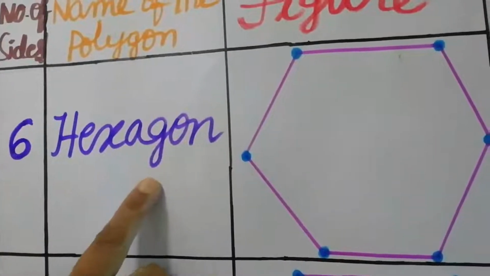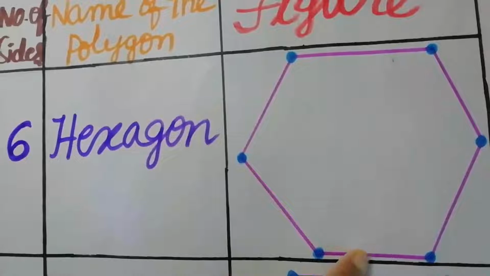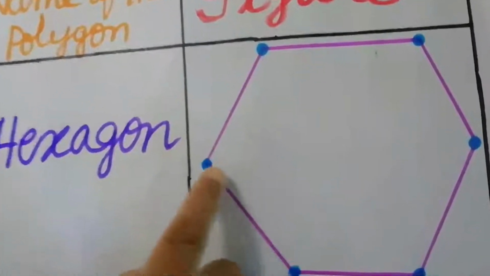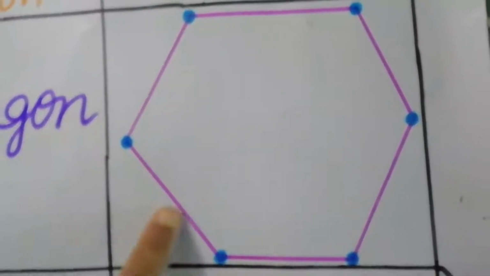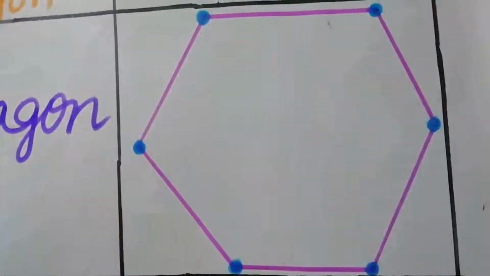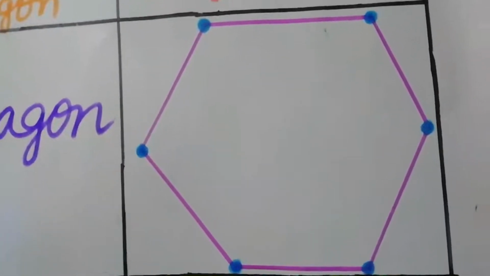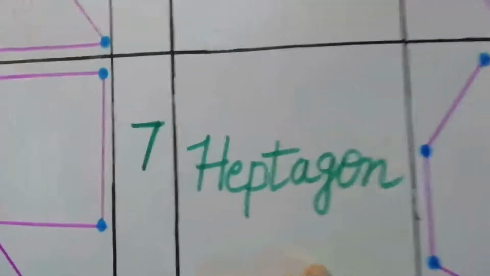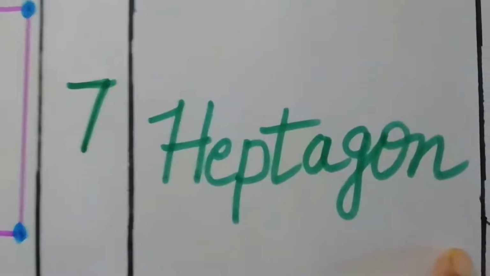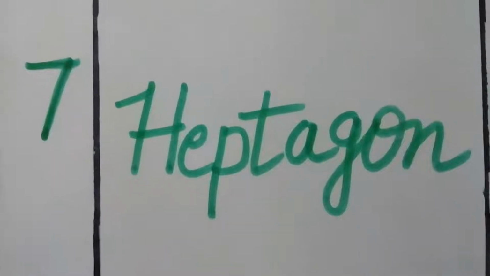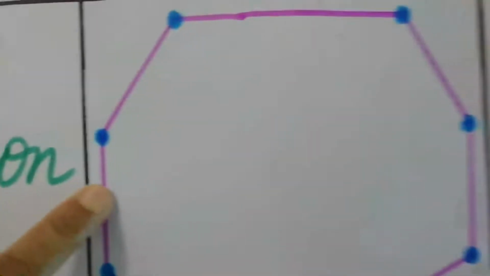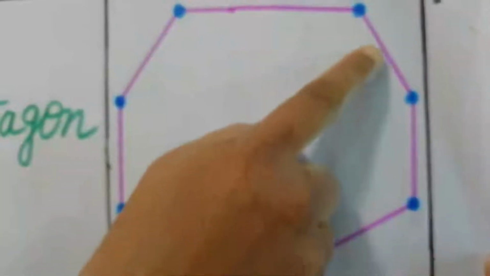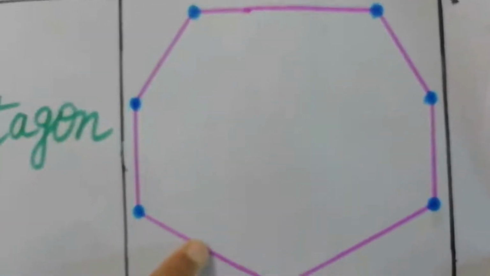Six sides of a polygon is called a hexagon. Here in this figure, see how many sides are there? 1, 2, 3, 4, 5, 6. Next, seven sides of a polygon is called a heptagon. A heptagon has how many sides? 7 sides. A figure that has 7 sides is called a heptagon. See this figure: 1, 2, 3, 4, 5, 6, 7.